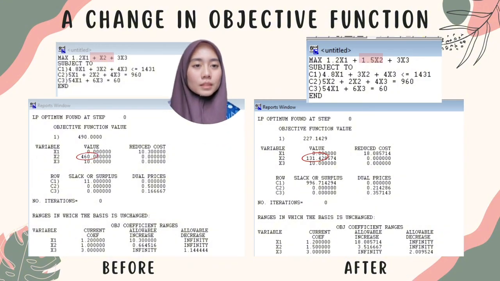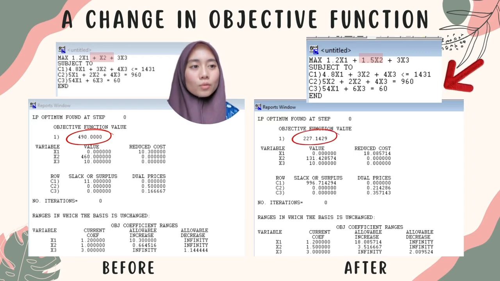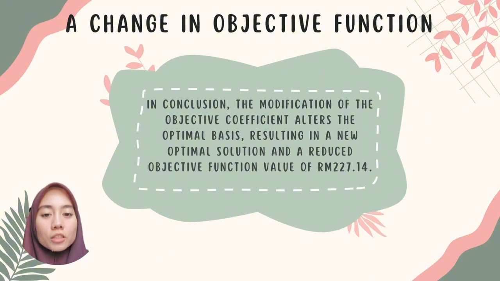131.43. Now let's take a look at the left side, which is our original objective function. As we can see here at Lindo, the original objective function value, which is Z, is RM490. But after we make a change in the profit of burger, we get the objective function value of RM227.14, which is decreasing. So in conclusion, the modification of the objective coefficient altered the optimal basis, resulting in a new optimal solution and a reduced objective function value of RM227.14.